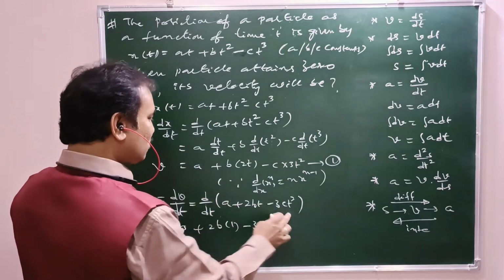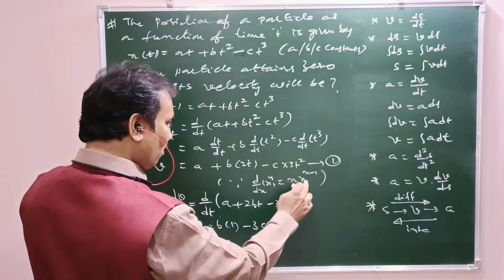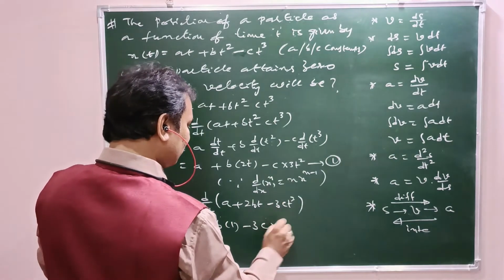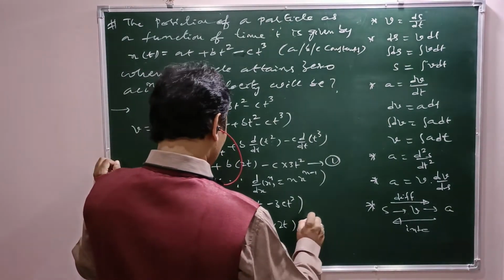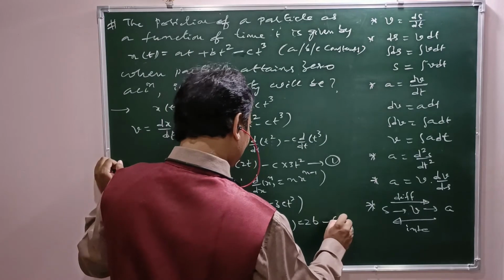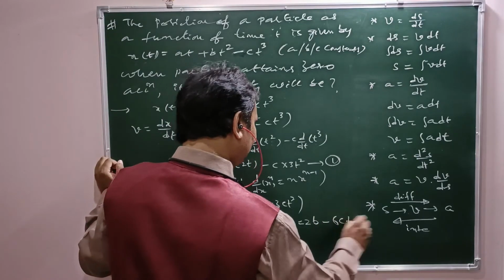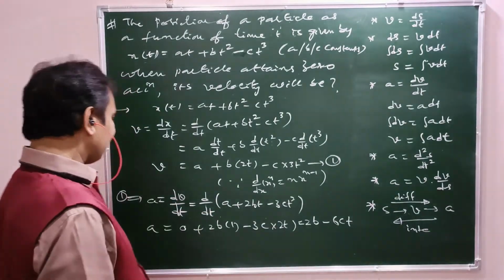d by dt of t square means 2 into t power 2 minus 1, that is 2t. Correct? That is 2b minus 6ct. So acceleration is 2b minus 6ct.